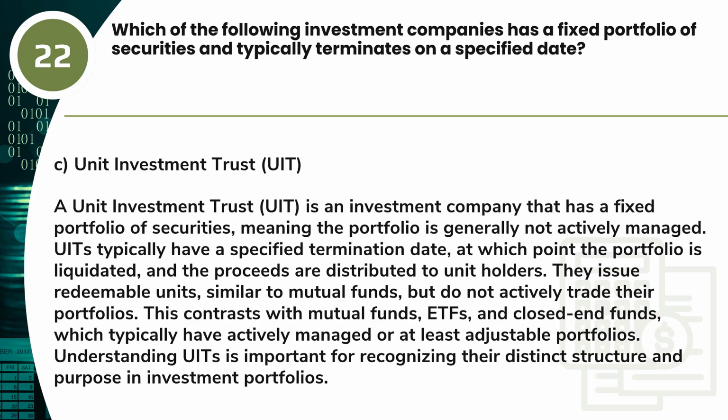They issue redeemable units, similar to mutual funds, but do not actively trade their portfolios. This contrasts with mutual funds, ETFs, and closed-end funds, which typically have actively managed or at least adjustable portfolios. Understanding UITs is important for recognizing their distinct structure and purpose in investment portfolios.